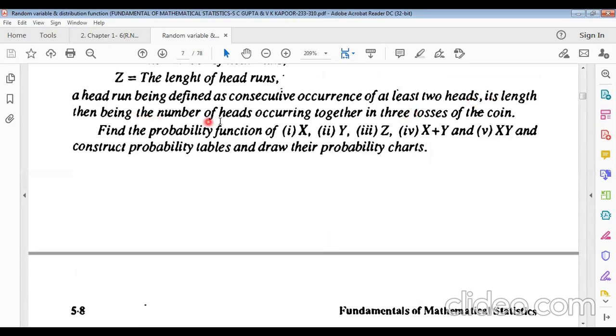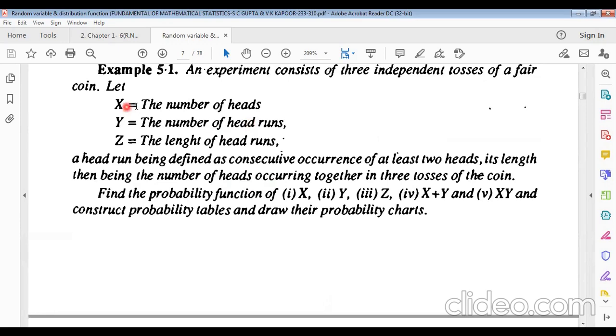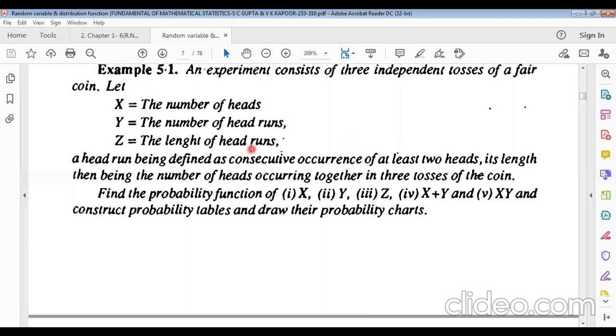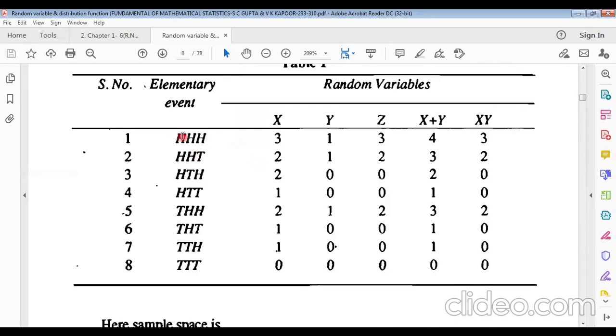X is the number of heads, Y is the number of head runs, and Z will be the length of the head runs. So for the first outcome, the number of head runs will be 1, and the length of the head run will be 3, because there are 3 heads together.